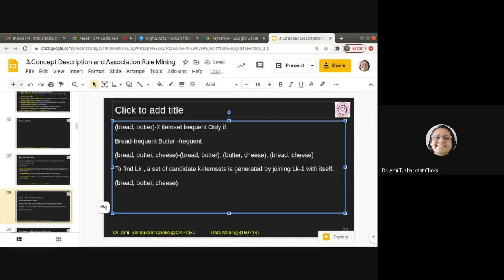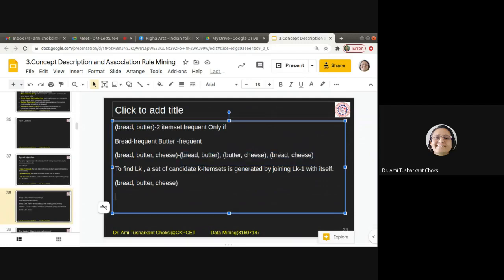Now, how can we get this? This is Lk, right? We are saying that a set of candidate k item sets is generated by joining Lk minus 1 with itself. Lk minus 1 is the previous item set.